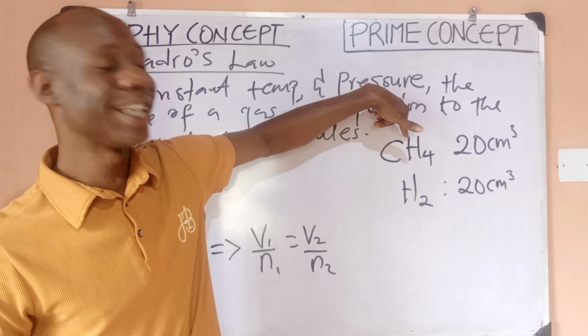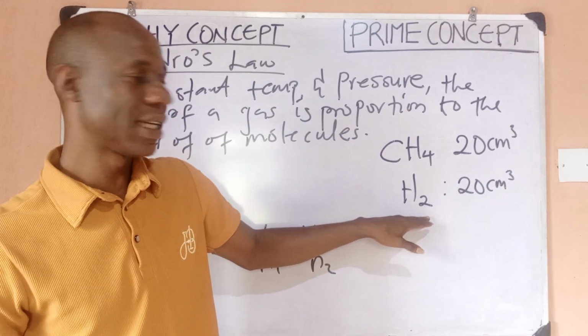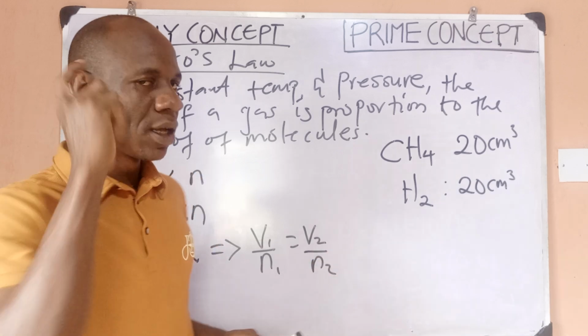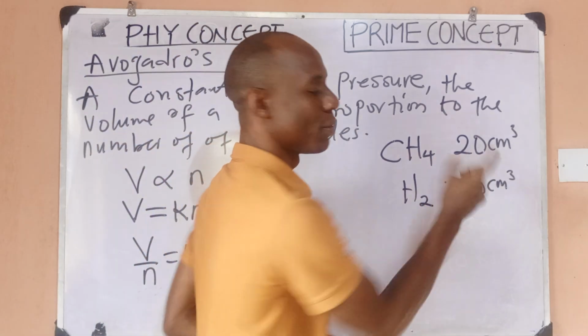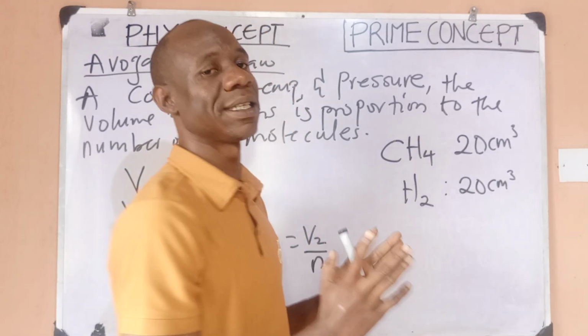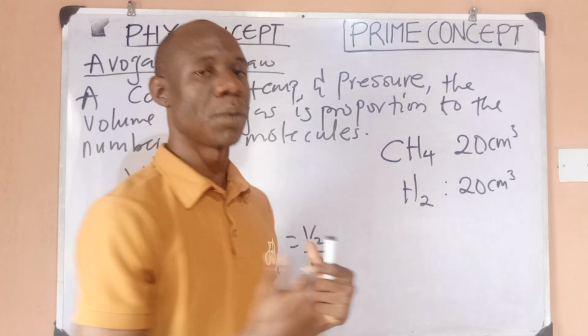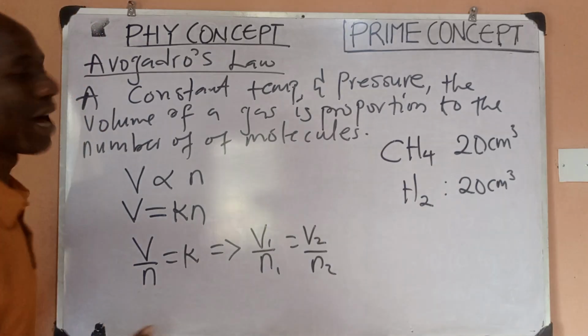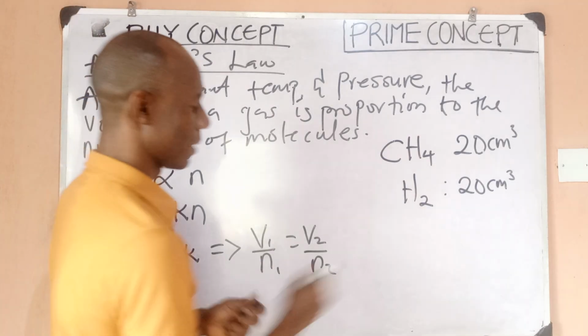It's going to be the same number of molecules that are present in 20 cm cube of what? Hydrogen. So that is what the law is saying. Once the volume is the same, equal volume of all gases, no matter the gas, would contain the same number of what? Molecules. And that number of molecules we know as Avogadro's number.